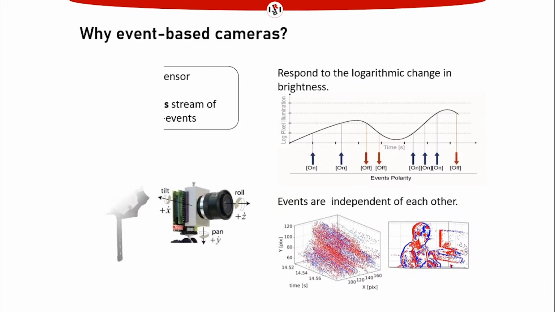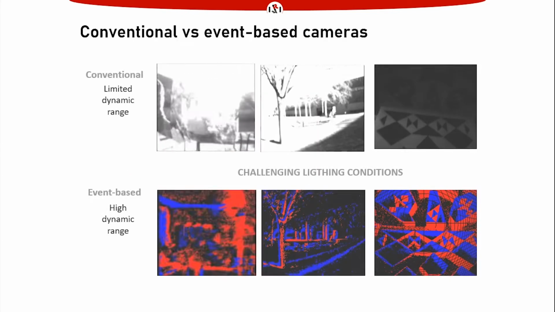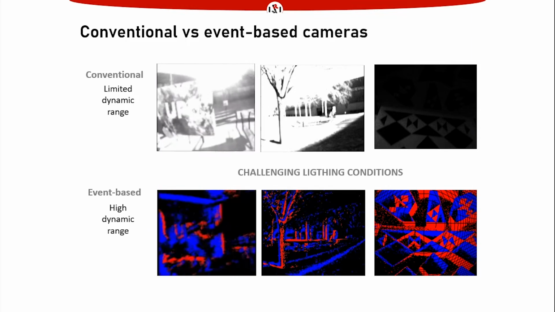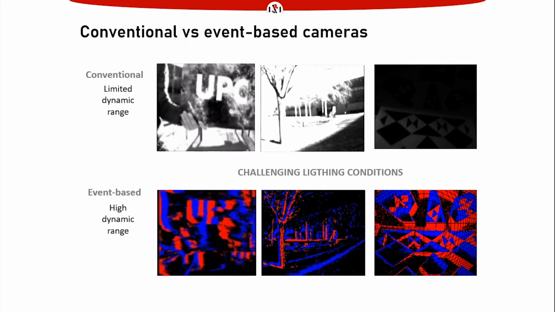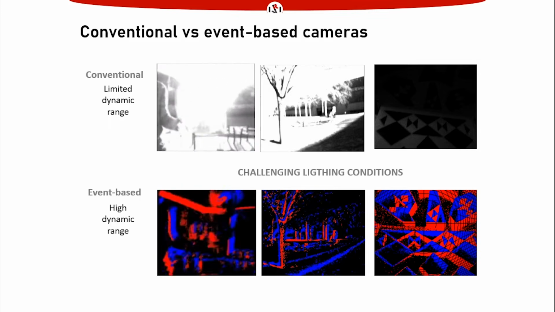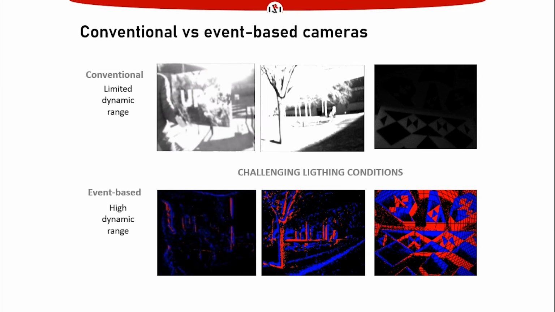Event-based cameras are video-inspired sensors that respond to changes in brightness, generating events. As soon as these changes exceed a threshold, a positive or negative event is fired. Conventional cameras provide frames, while event cameras give asynchronous events at a microsecond resolution. Event cameras exhibit a high dynamic range that makes them suitable for challenging lighting conditions like overexposure or poor illumination.